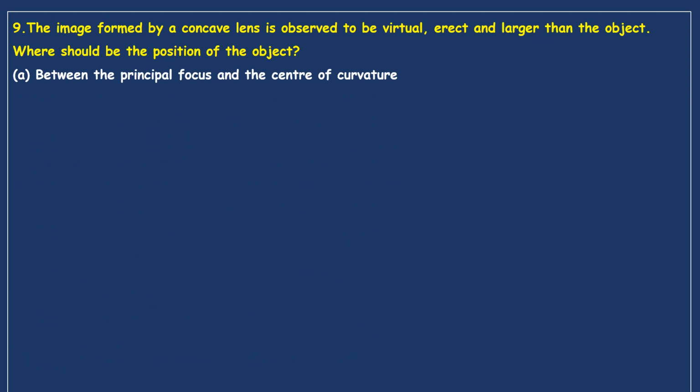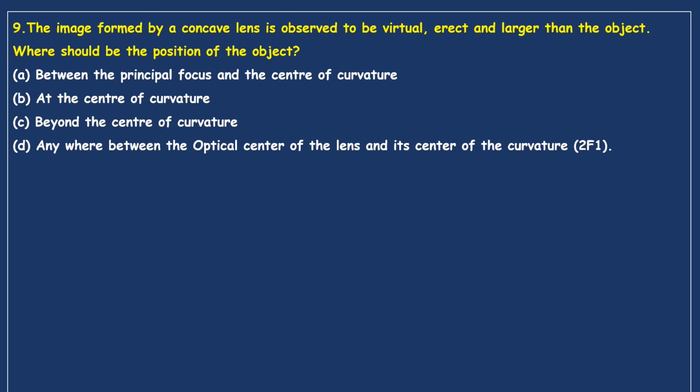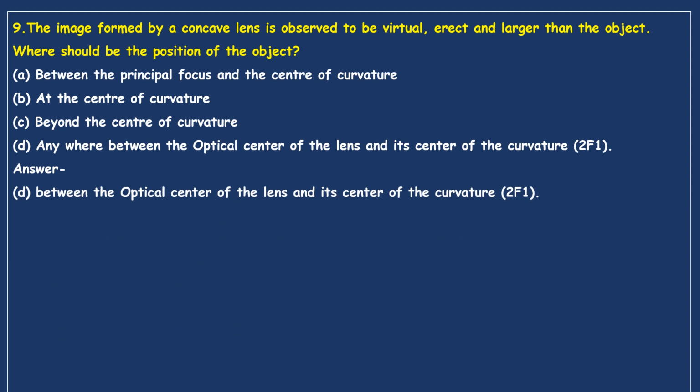Options are here: between the principal focus and the center of curvature, at the center of curvature, beyond the center of curvature, anywhere between the optical center of the lens and its center of curvature. It is 2f1. Now let's see the answer. It is anywhere between the optical center of the lens and its center of curvature, 2f1. This is your answer.